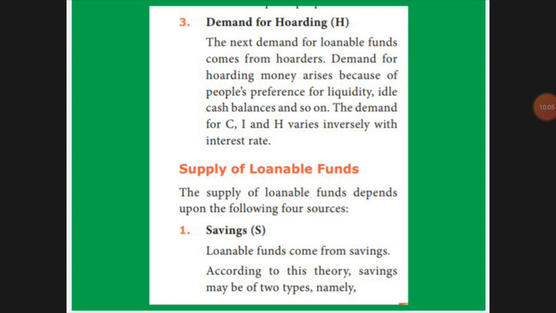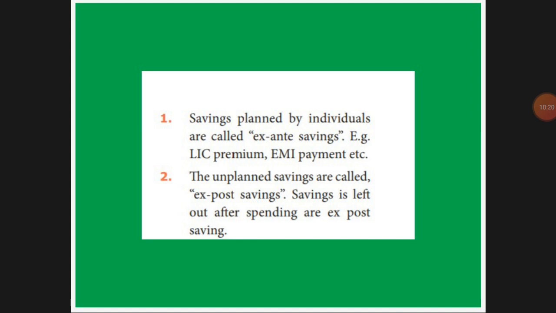Next, supply of loanable fund. Loanable fund is divided into demand for loanable fund and supply of loanable fund. The supply of loanable fund first will go for the savings. Savings are categorized into two types. First one is planned: we have to pay for LIC premium, EMI payment, easy monthly installment, that one we have to pay, we keep it already, plan and keep it. Second one is unplanned. Any expenses will come suddenly, or whatever we postponed and did not pay already, that we will have to pay suddenly, that will come. Next is bank credit.